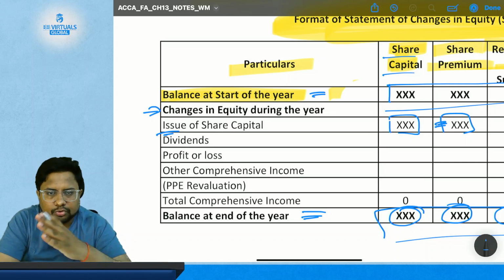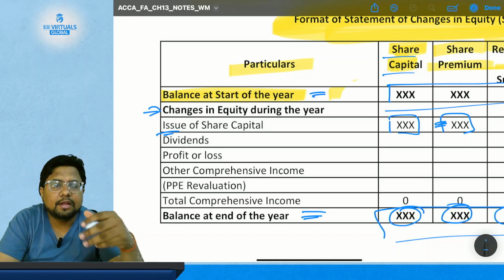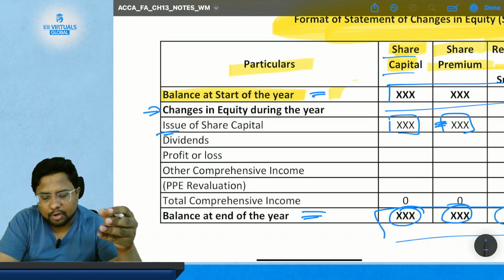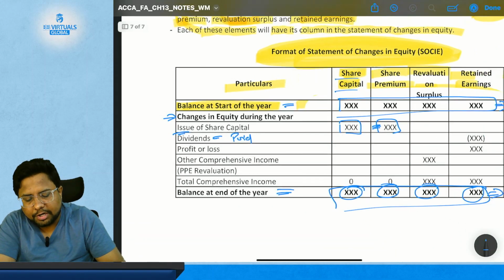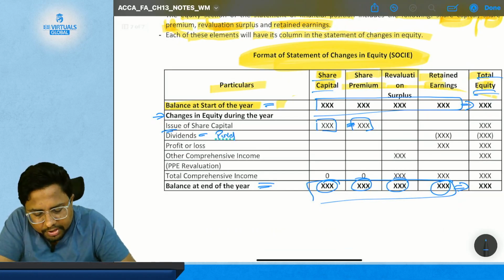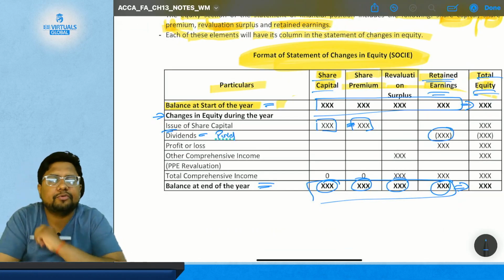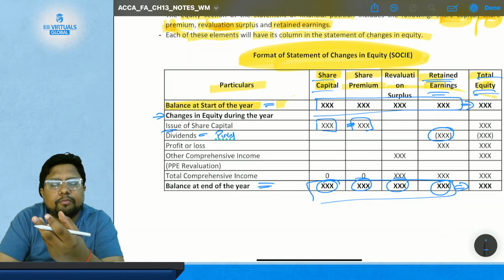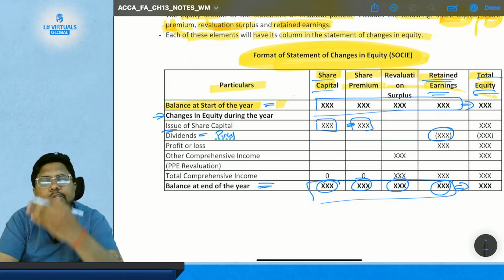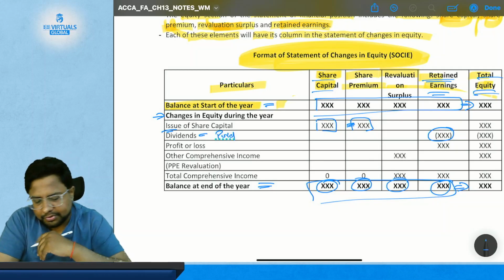Whatever change you make during the year will be recorded in its respective column. Suppose you have paid a dividend. It will be reduced from the retained earnings, because you have paid the dividend from the profit or accumulated profit, that means the retained earnings. So your retained earnings will be reduced.